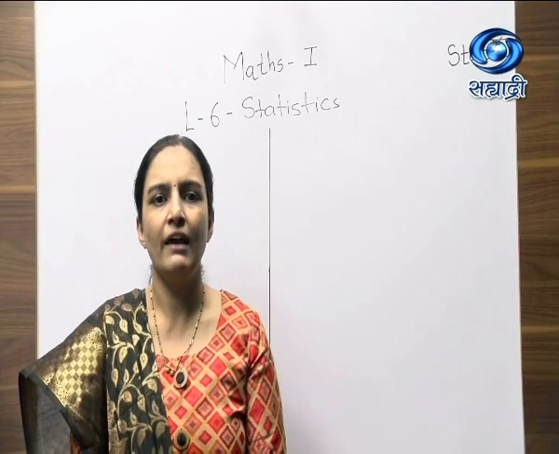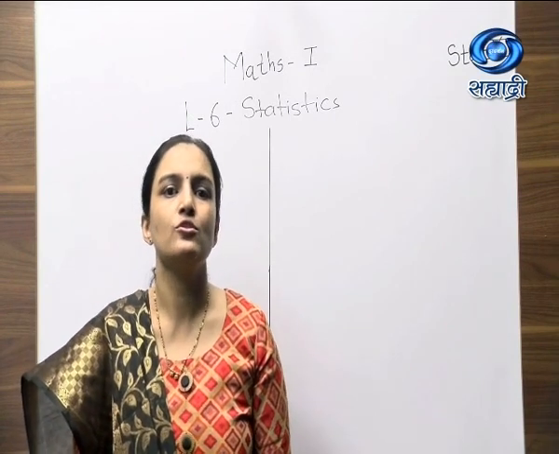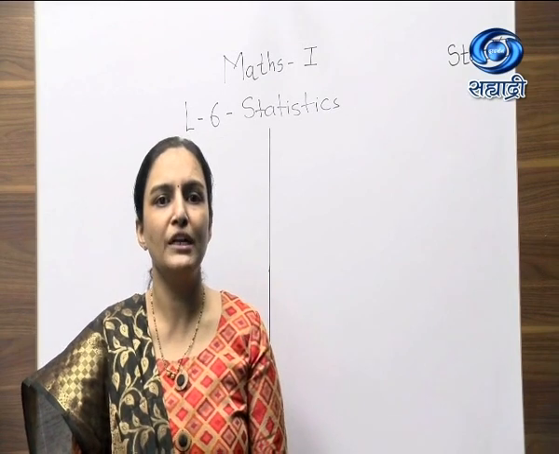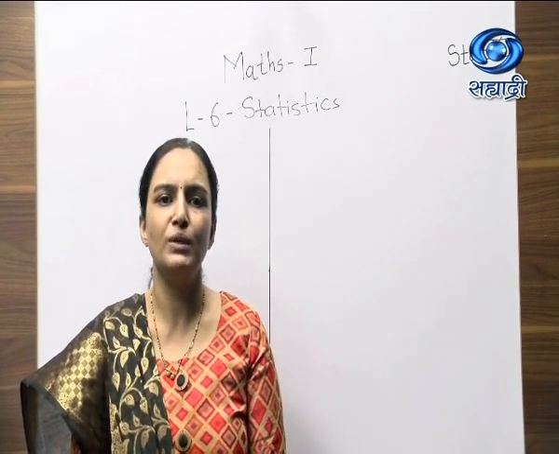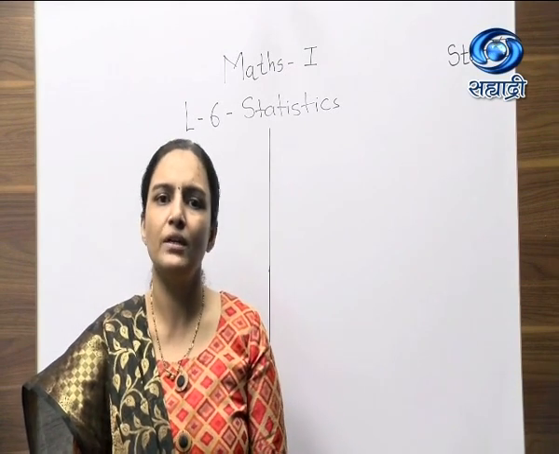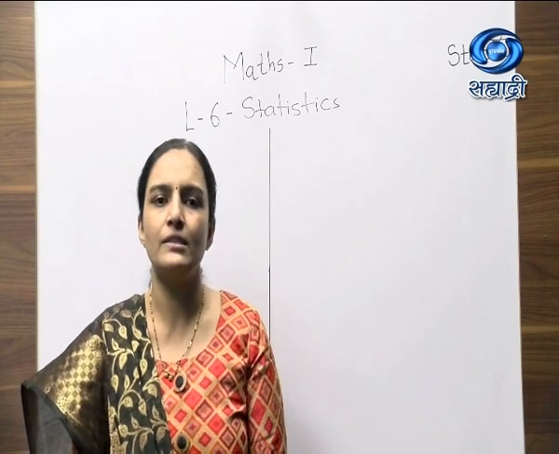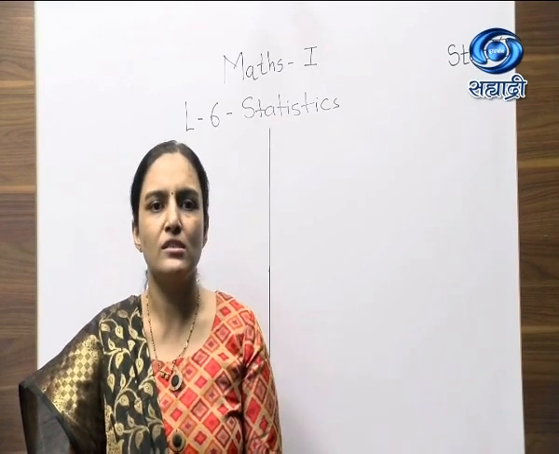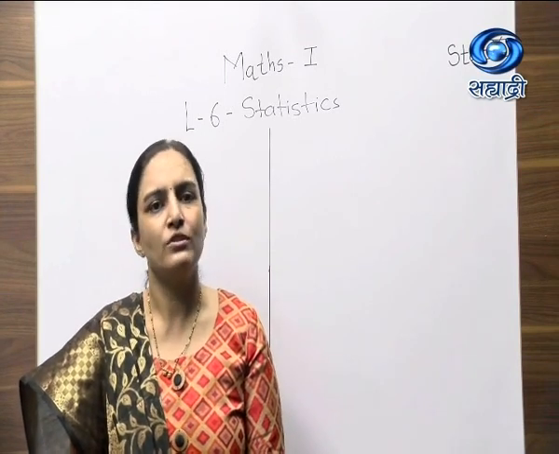So students, what we have learned today, we have learned measures of central tendency. So we have mean, median and mode. We have found out 3 methods of mean, that is direct method, assumed mean method and step deviation method. All these methods please practice at home and find out the answers of whatever questions they have given in your textbook. Thank you.